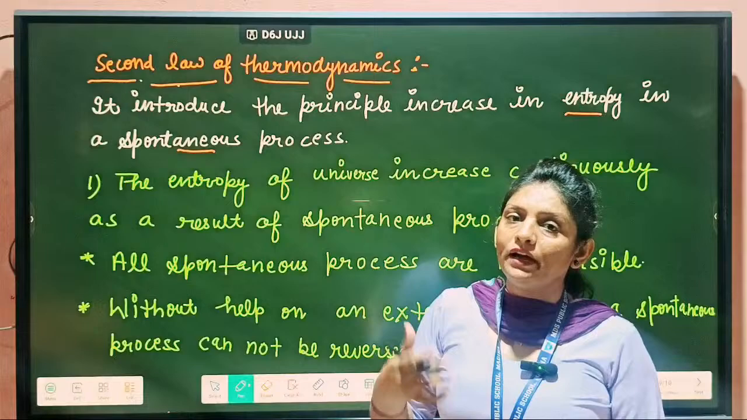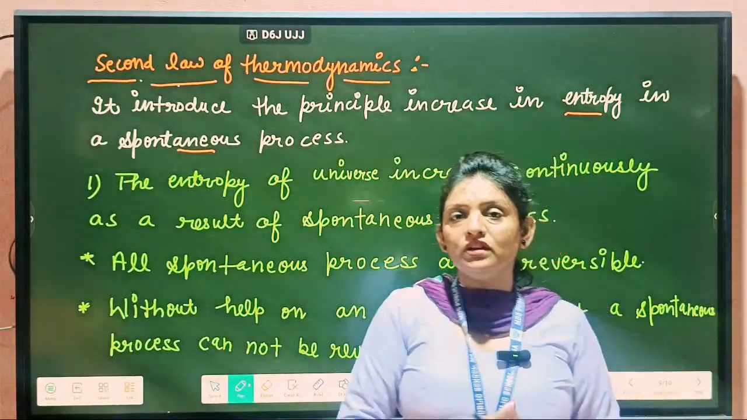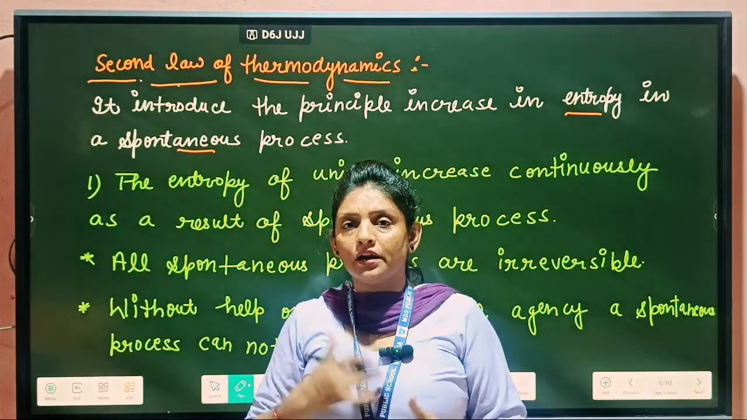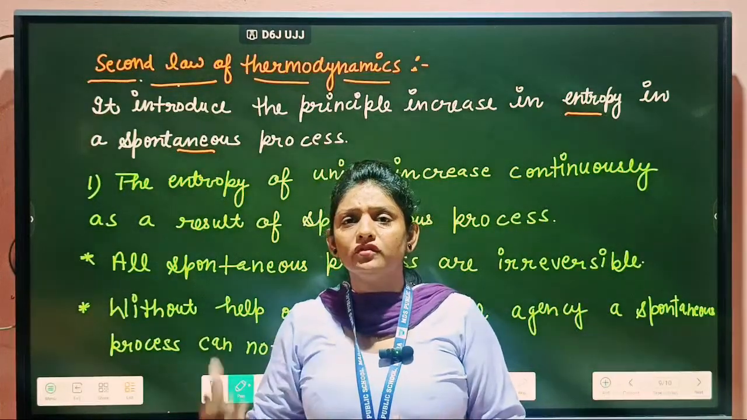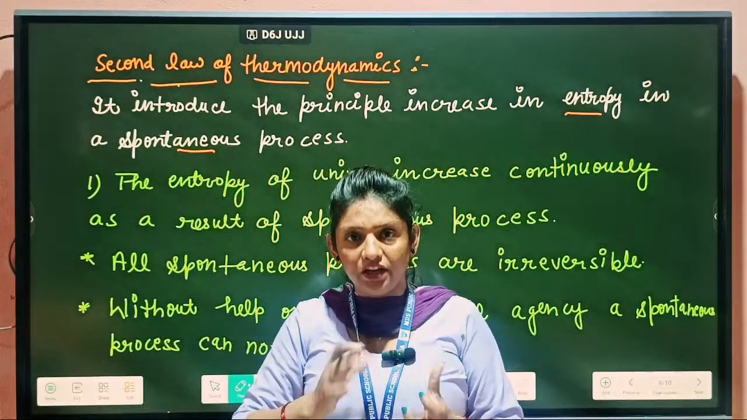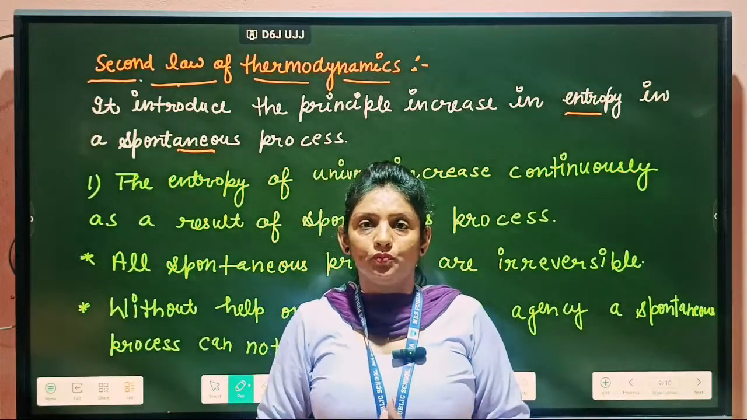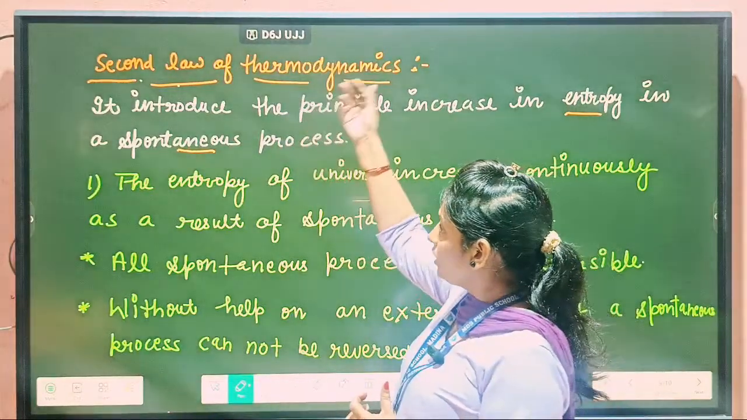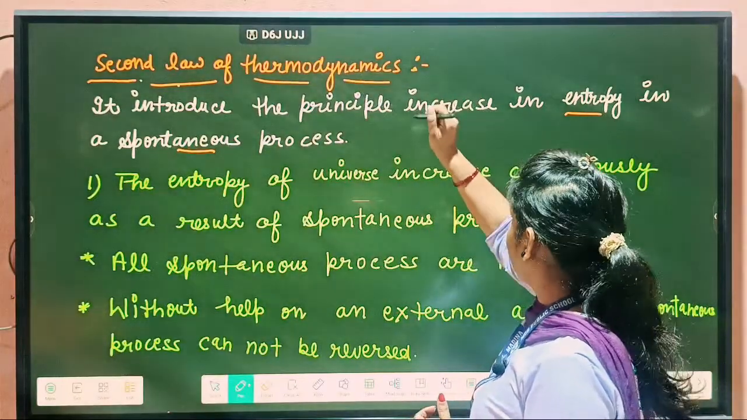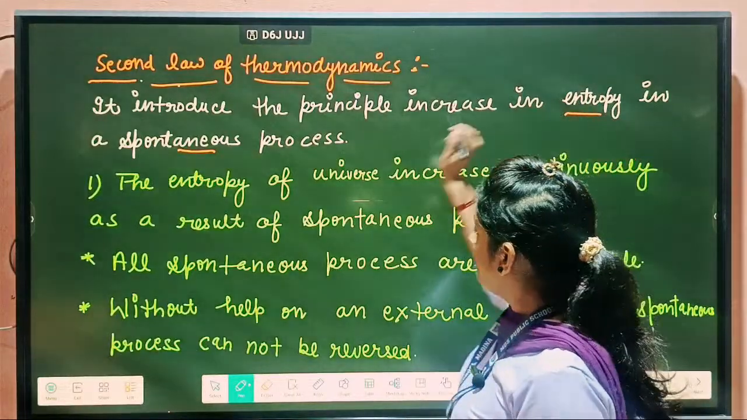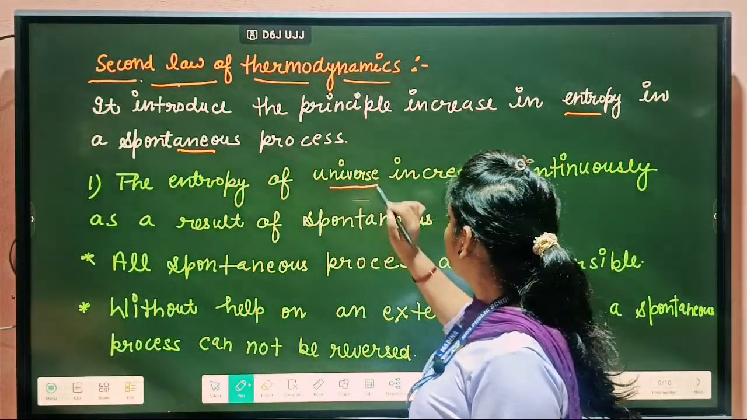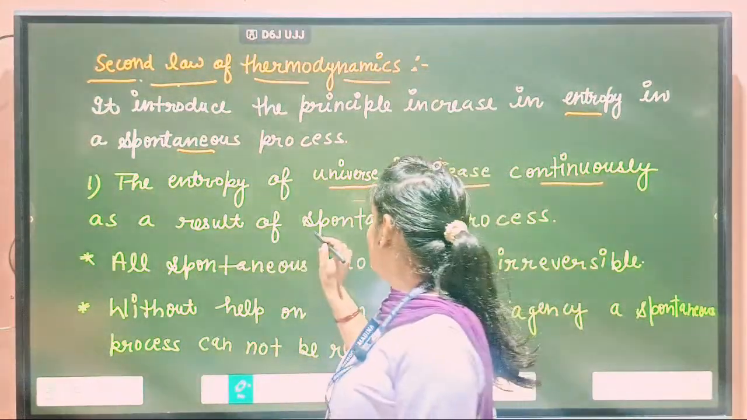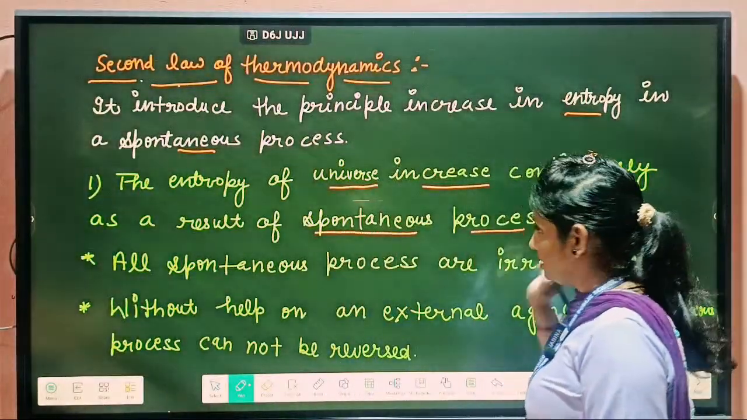So what do you mean by entropy? In the previous class we have discussed entropy. Entropy means randomness, freedom of the system, meaning how freely it can move. That is entropy. Okay. So the second law of thermodynamics is saying that the entropy of the universe increases continuously as a result of the spontaneous process.